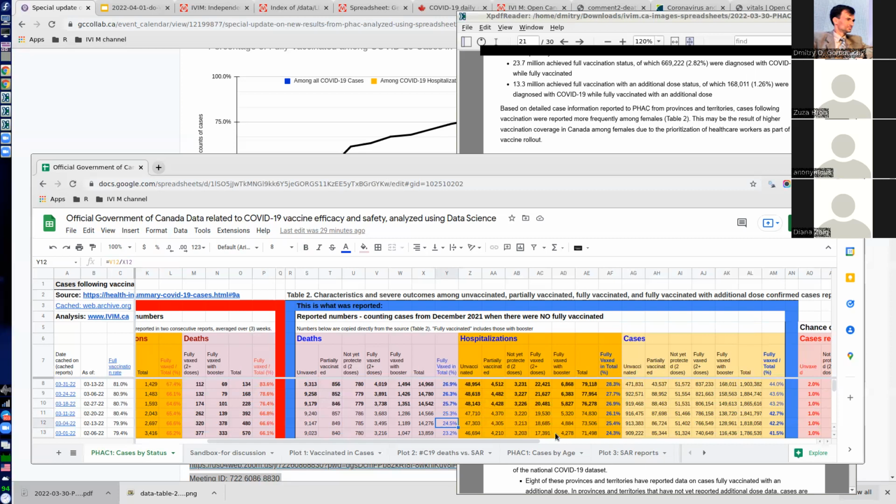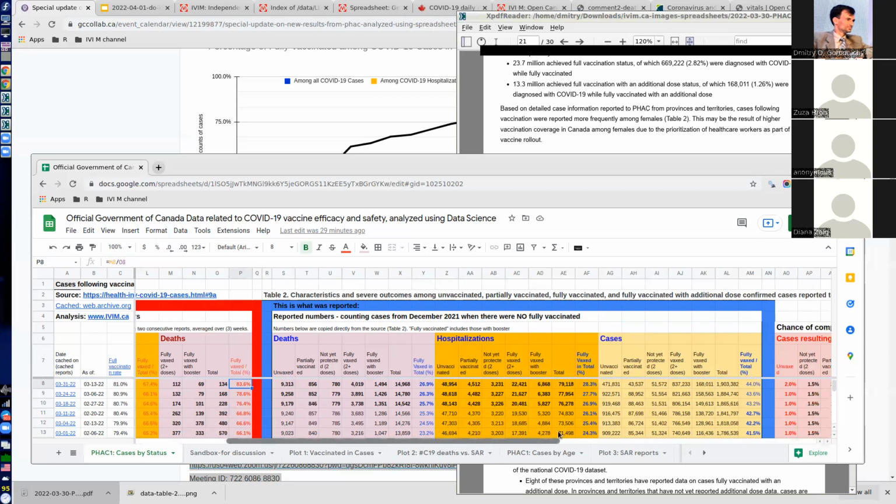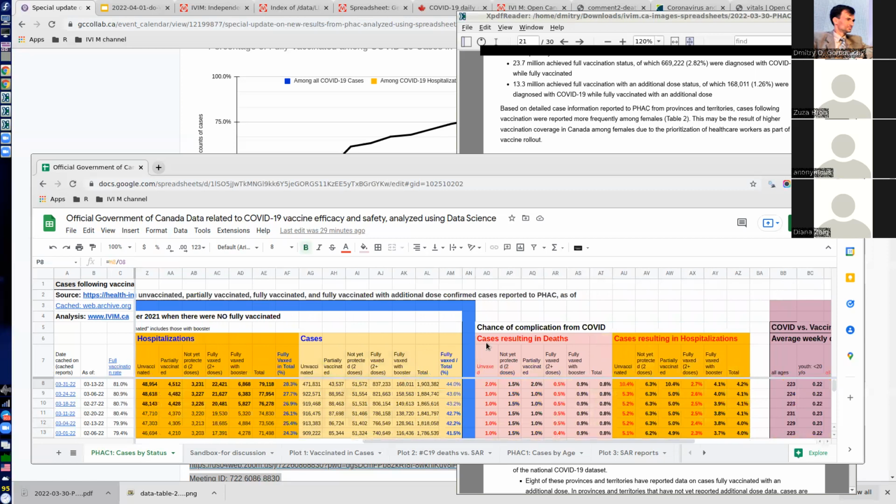Probably they do show something useful, and 83% is larger than 26%, so it already gives you a more realistic sense of what is actually happening right now in the last 3 weeks. Now we can compute, of course, some other statistics here. For example, how many cases resulted in deaths for unvaccinated and then fully vaccinated.